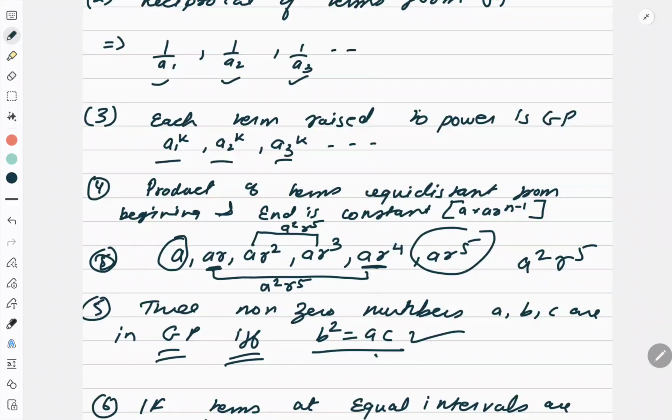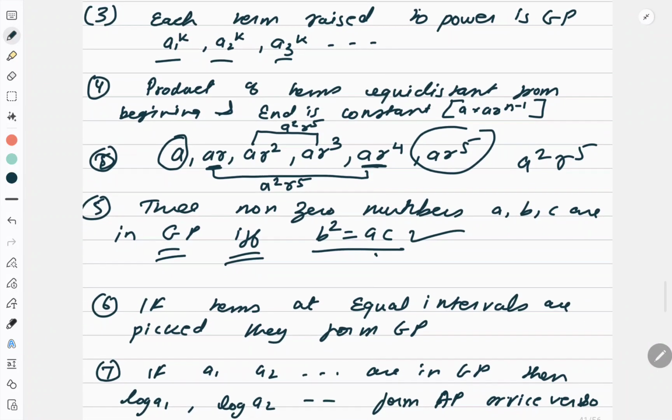Same way, if there is a GP given and I pick up the terms at regular intervals, then the collection of those picked up terms also forms a GP, right? Then this is one more property. If A1, A2, ..., AN are all in GP, then the log of these terms will be in AP, and the vice versa is also true. So these are some basic properties of GP.